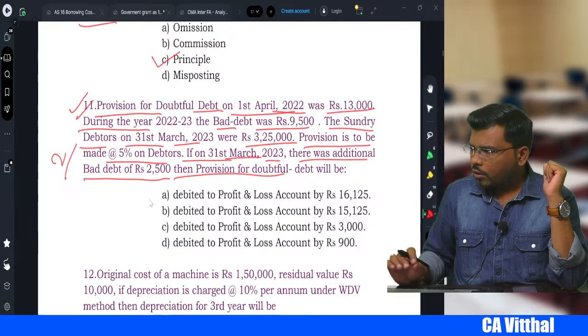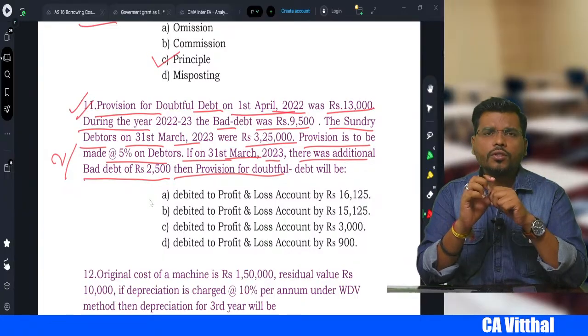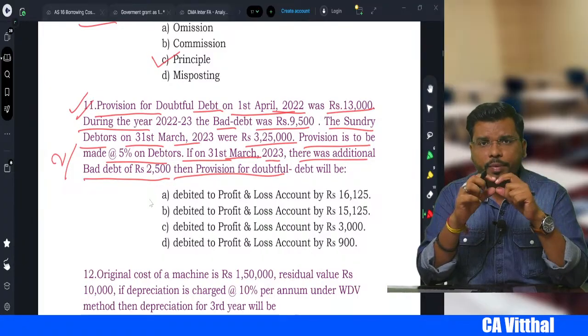Okay, so whenever you find provision and bad debt in one single question, your first job is to prepare the ledger.